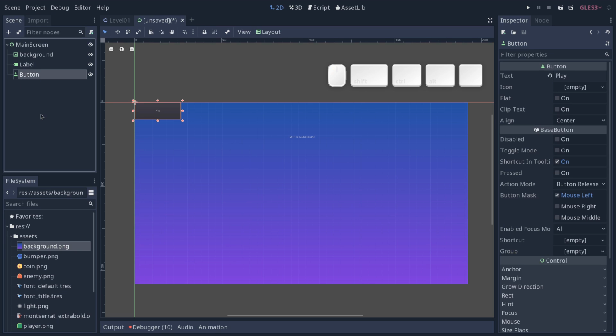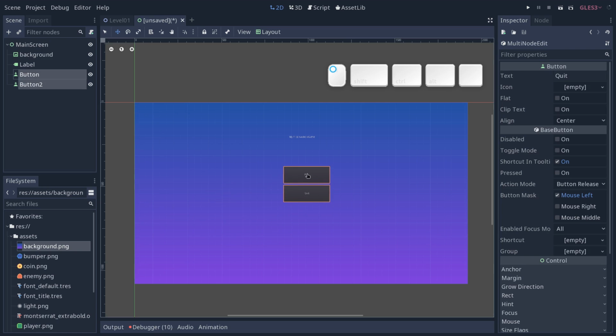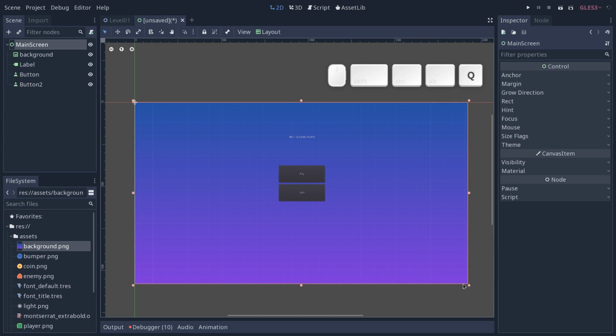So select the button scene, Control D to duplicate it, W, shift click and drag down with the shift key down to move it down, and the second button will be Quit. Now, the thing is, you want to use the anchor system and the layout to make sure that the position of your control nodes is relative to the parent, in this case the main screen node. So select the two buttons, and just to show you, I'm going to move them manually to the screen center, in which case when I resize the parent, the main screen, the buttons will not follow, right?